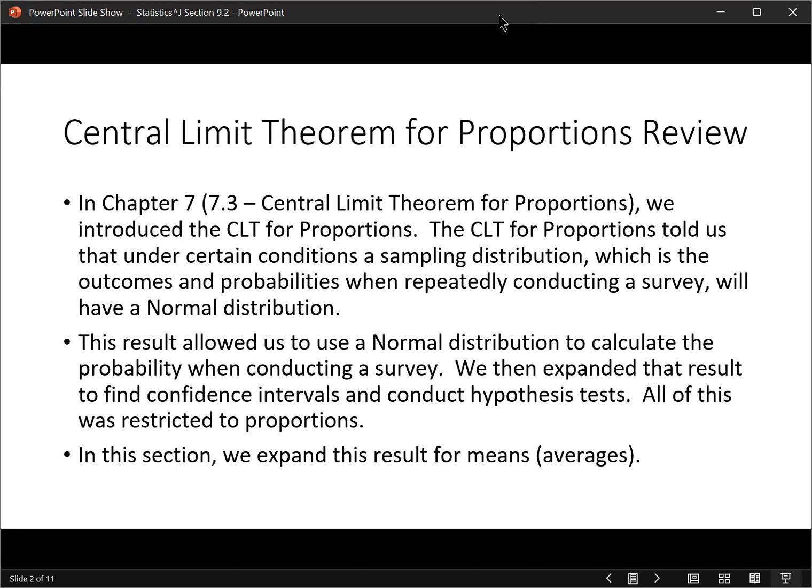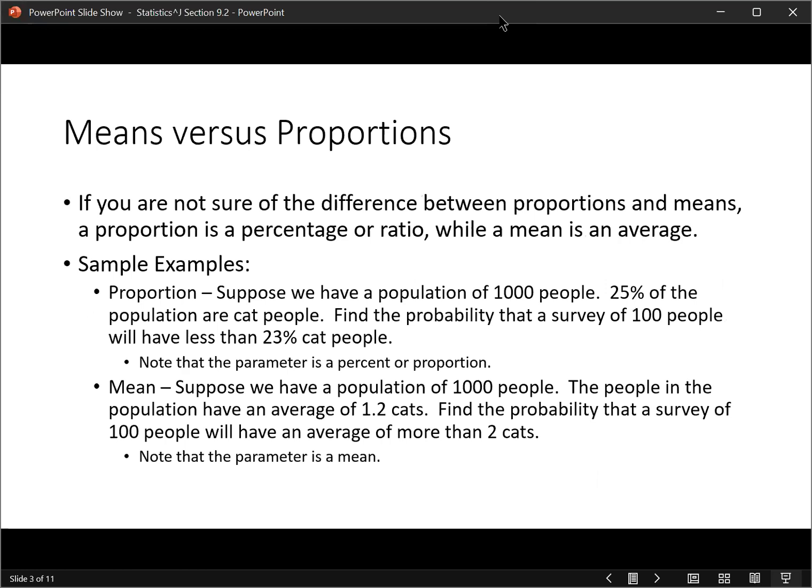We then expanded that result to find confidence intervals and conduct hypothesis tests. But all of this was restricted to proportions. In this section, we're going to expand that for means. If you're not sure of the difference between proportions and means, a proportion is a percentage or a ratio, while a mean is an average. Okay, so let's look at some examples.